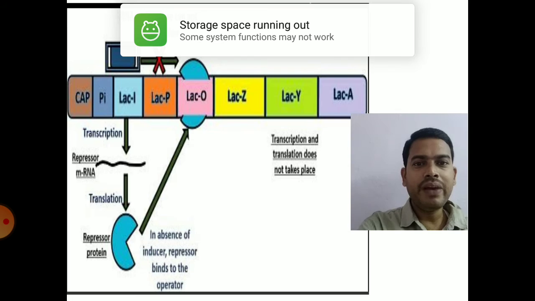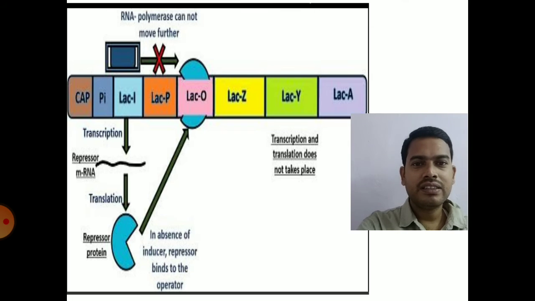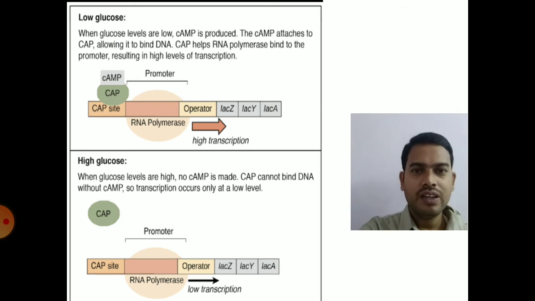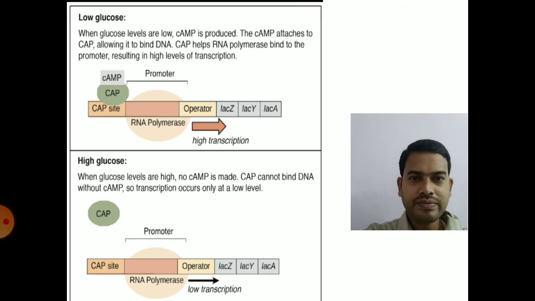This cyclic AMP activator protein plays an important role in the switching on and switching off of lac operon in the presence of another metabolite called glucose. So here is the condition of lac operon in presence of low glucose levels and high glucose levels.